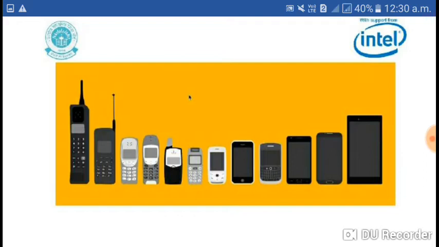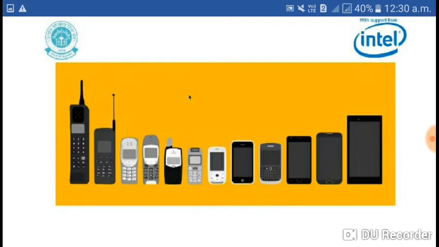They help us make our selfies, and we are taking selfies also. They help us make our selfies fun with face filters, and a number of other features are also there. So these features make the devices smart.